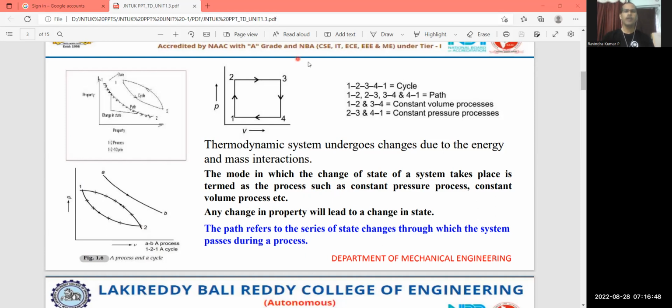So that means where you can observe the path, this is the path, a series of system changes. Path refers to the series of state changes through which the system passes. So that is nothing but the path.